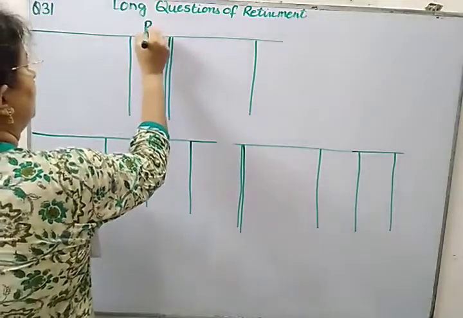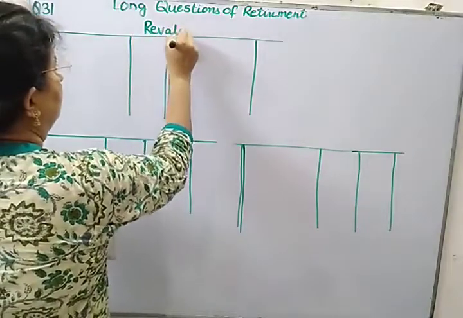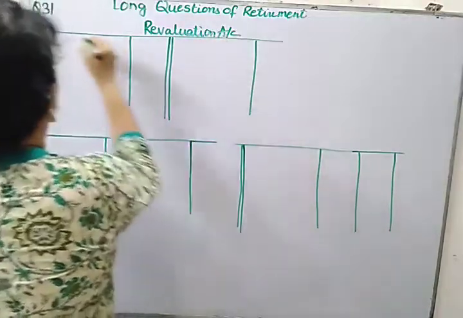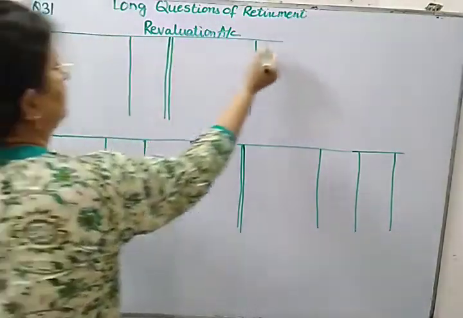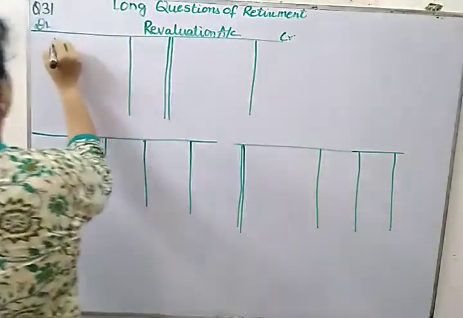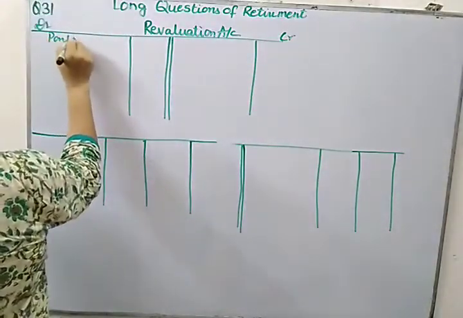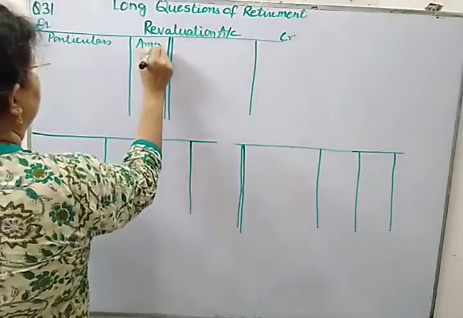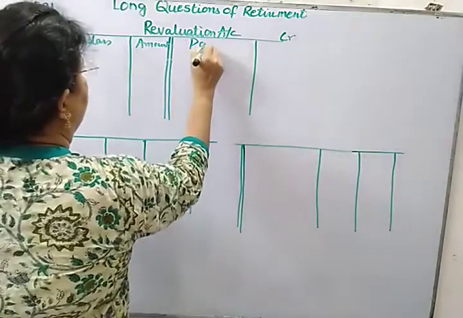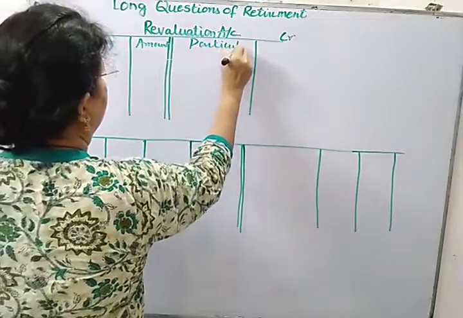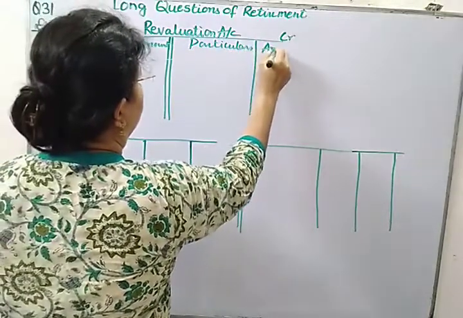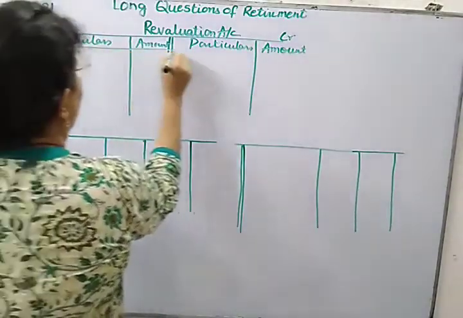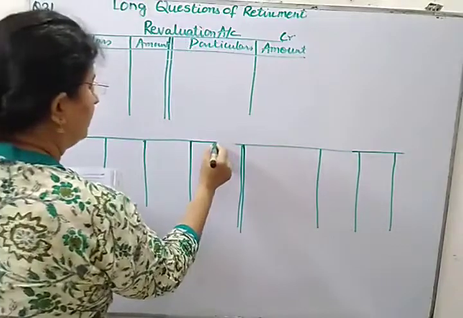This is revaluation account. You know the format, debit, credit. Here we will be writing particulars, amount, and then particulars, amount. And this is my partners capital account.